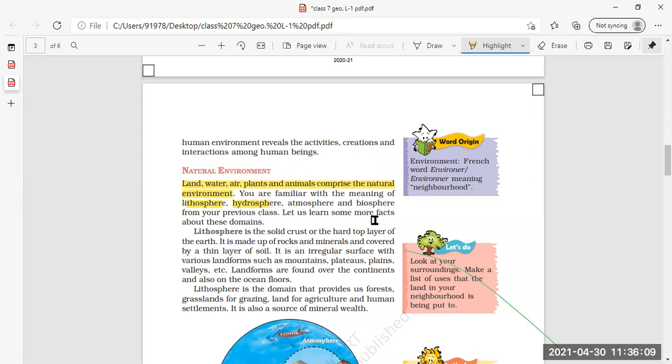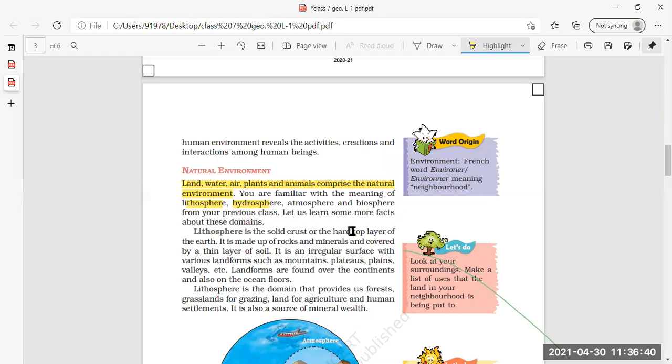What is biosphere? Ma'am, living organisms, where atmosphere, hydrosphere, and lithosphere are found. Very good, very intelligent class. Biosphere means the narrow zone where human beings are present. All three, lithosphere, hydrosphere, and atmosphere, are present in that narrow zone, which is called the biosphere.